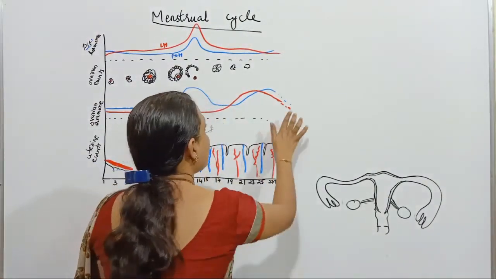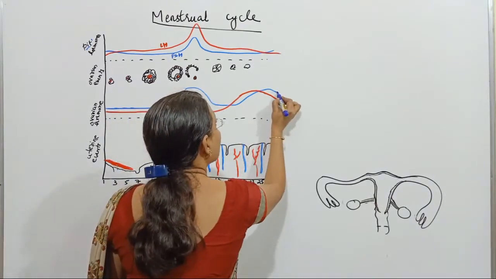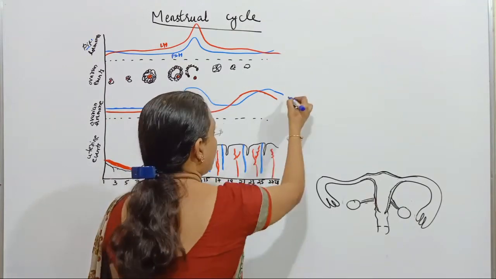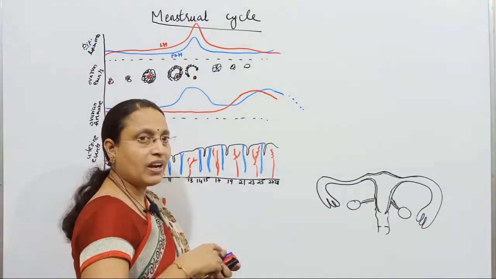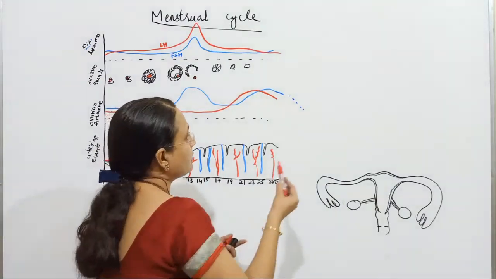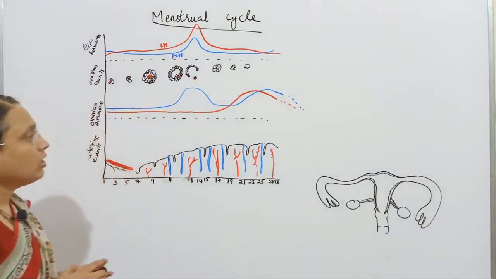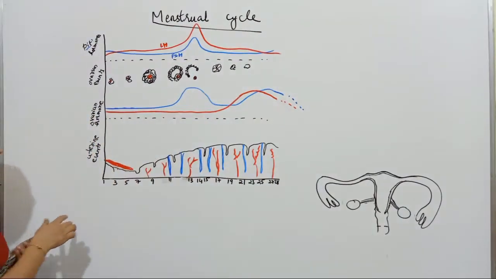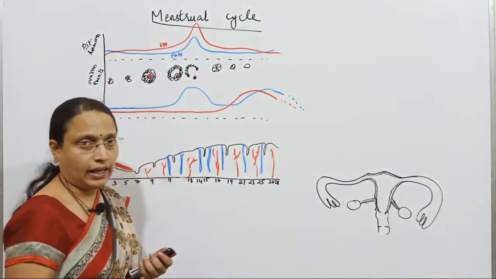So therefore here the hormonal level will be almost high in the 28 days. Then it will get down in the next cycle. That means the hormonal concentration will come down in the next cycle. So this is from day 1 to the 28th day.